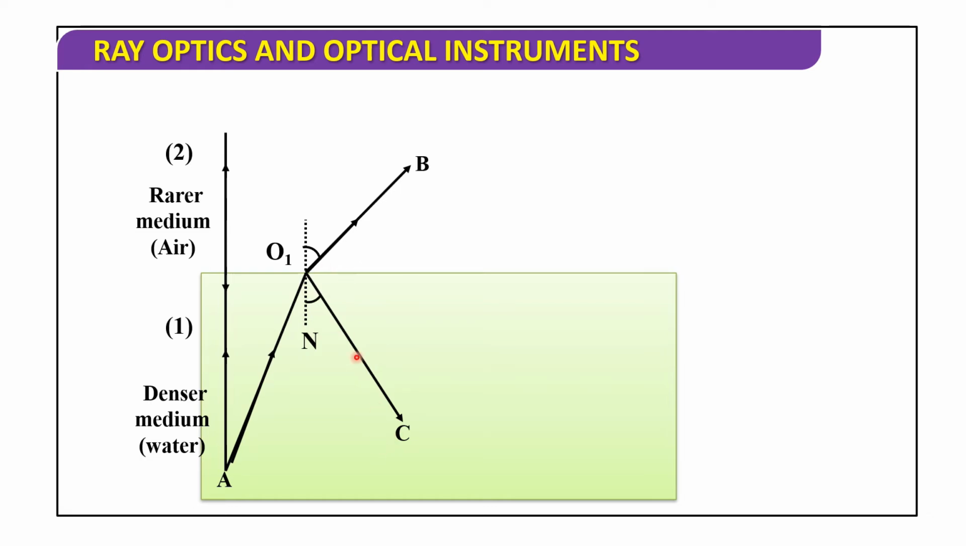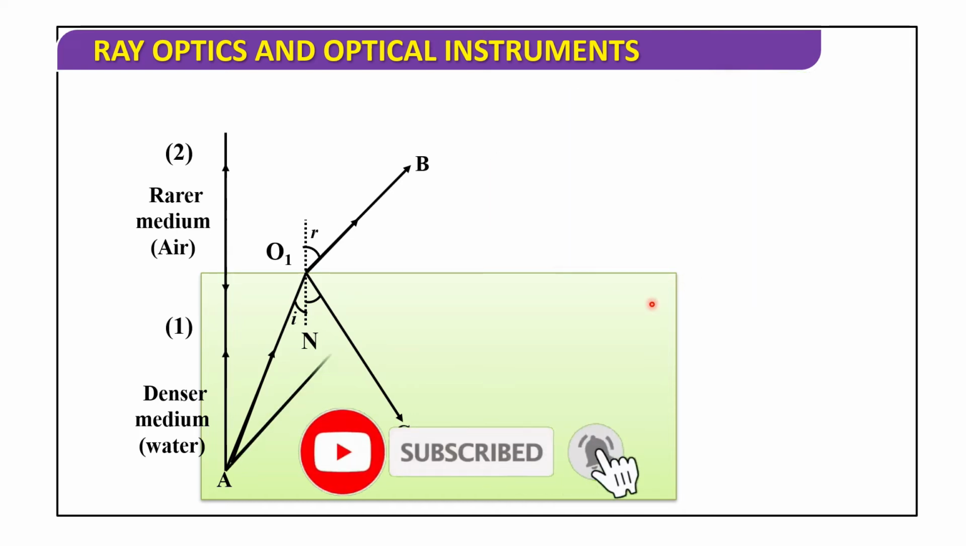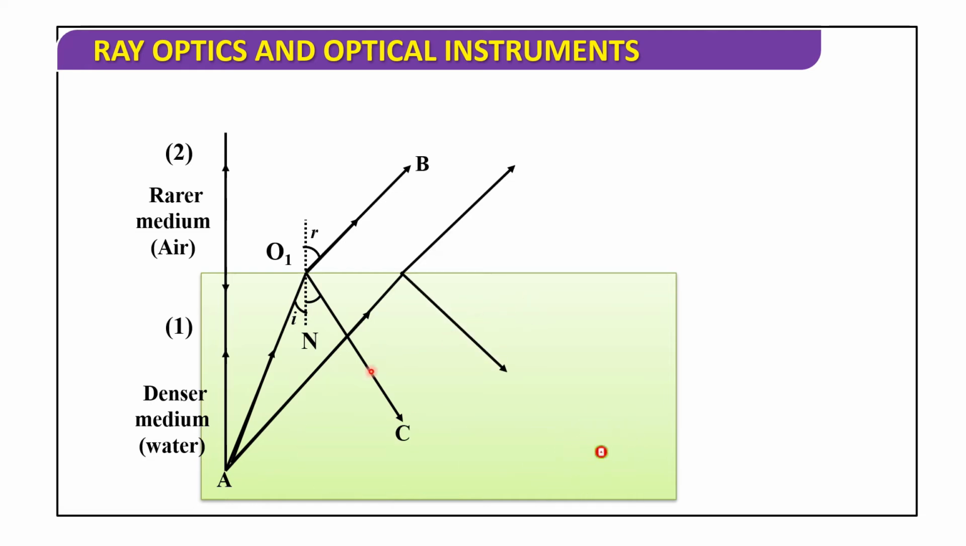So, this is total internal reflection. Here the angle of incidence is i and the angle of refraction is r. As the angle of incidence increases, the angle of refraction also increases. So, here we are increasing the angle of incidence, and the angle of refraction also increases.